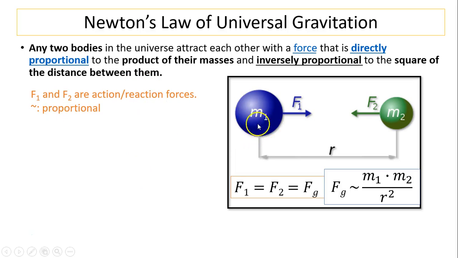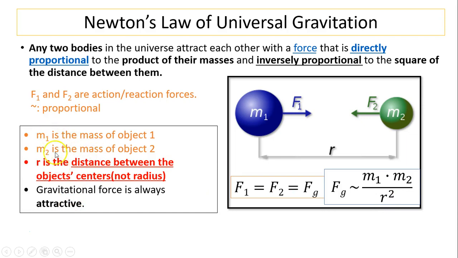Here is any object m1 and any object m2. They are separated by the distance r. Again, this r is the distance center to center, not the radius. Newton states that the forces of attraction F1 and F2 are action-reaction forces, and they are always equal in magnitude. They are toward each other. We call this force the gravitational force. It is directly proportional to the product of the two masses and inversely proportional to the distance between the centers of the two masses.